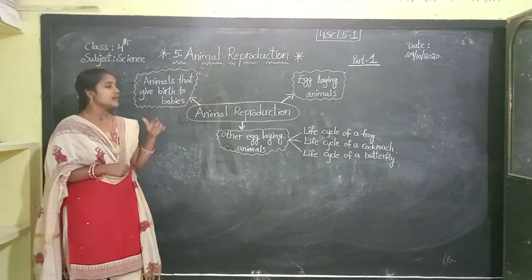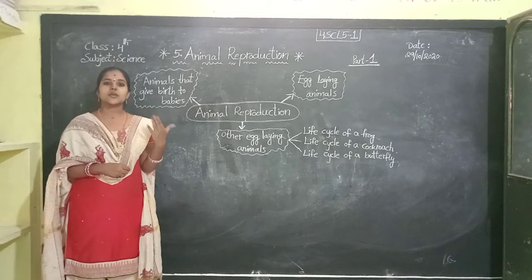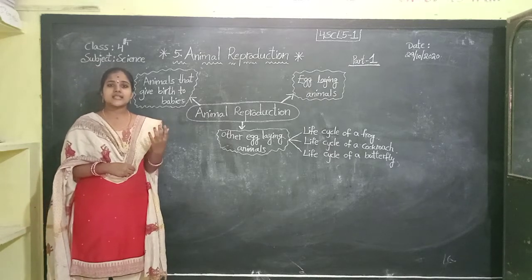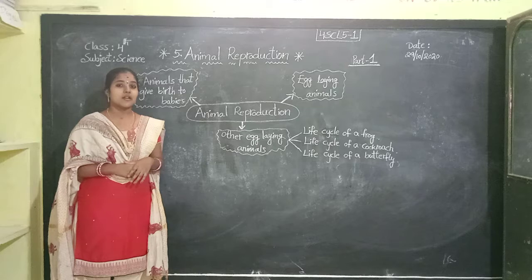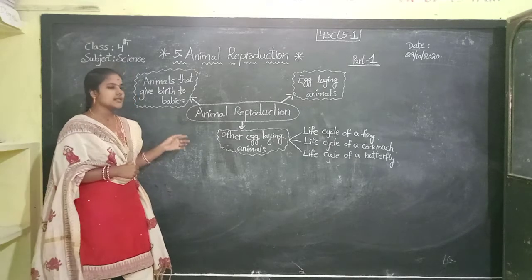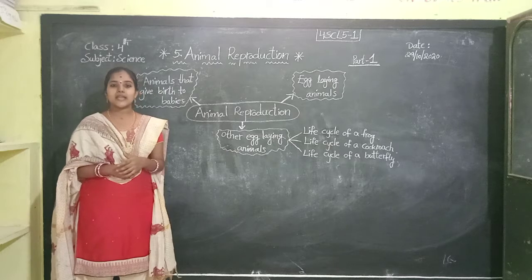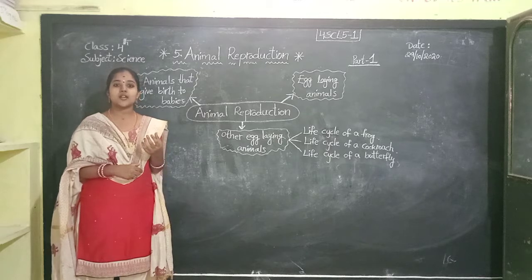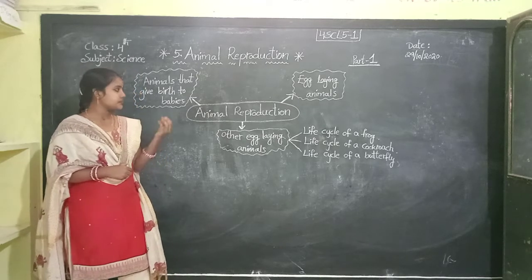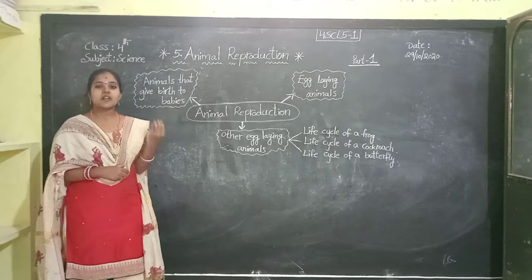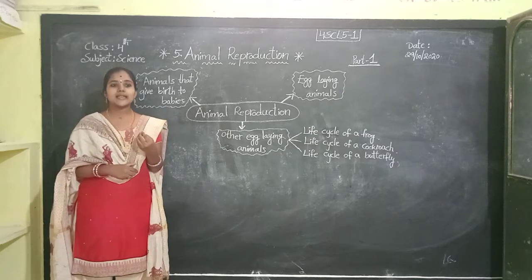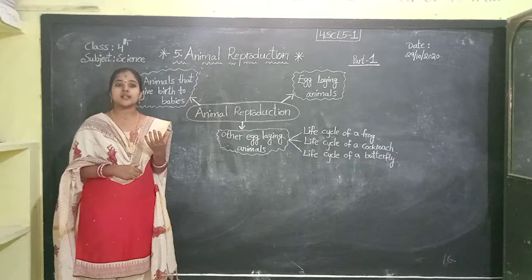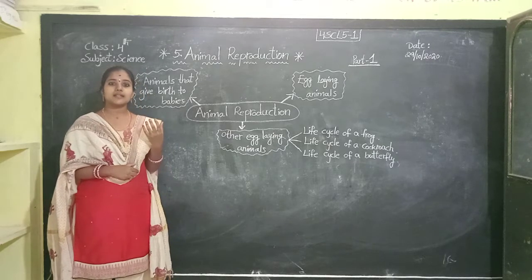Okay? By reproduction, some animals produce their young ones, and animals that give birth to their young ones and nurse them are called mammals. Observe the spelling, children: M-A-M-M-A-L-S, mammals. Some of the mammals are quite big, like whales. Whales are quite big mammals. And some mammals are quite small, like rat and shrew.